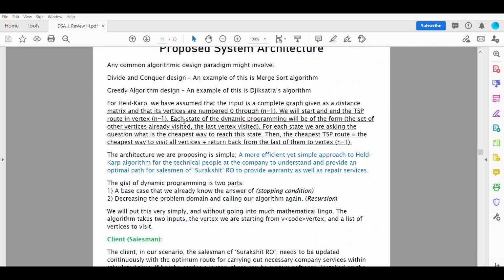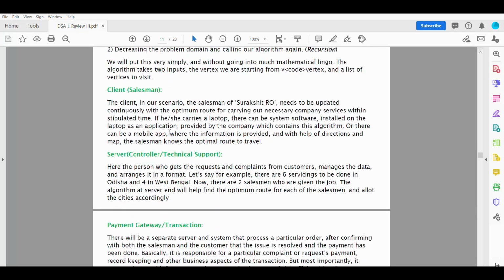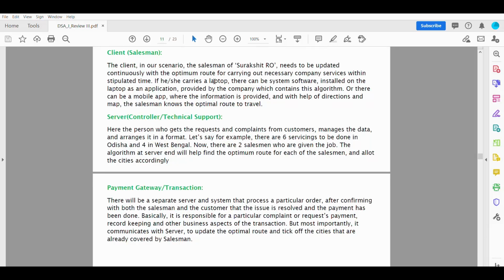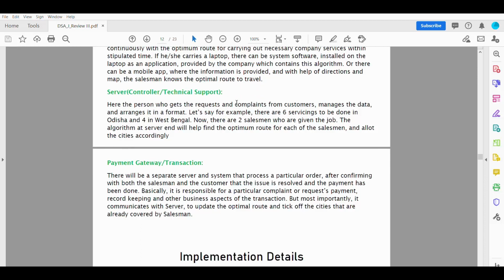The system architecture consists of three parts. First is the client, the salesman. He needs to be updated continuously with the optimum route for carrying out necessary company services, etc. So maybe he can have a laptop or an app where the route gets updated with the distance, let's say like route planning, with all the directions and so on.